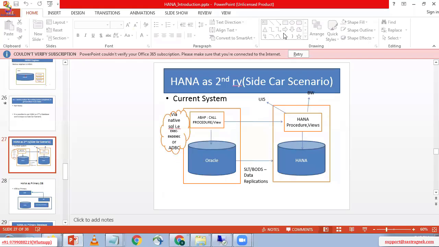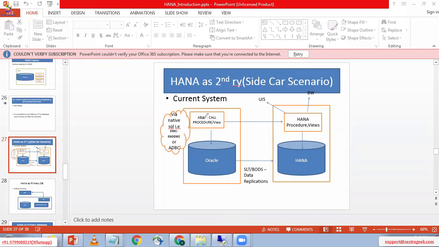Now I'm going to explain how it works in a migration project. For example, here is a purchase. This is an ECC system, our ABAP application, which is one system. This is the HANA database. Both are in different systems.